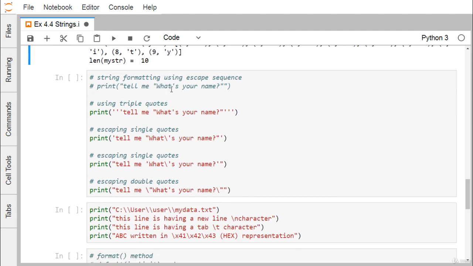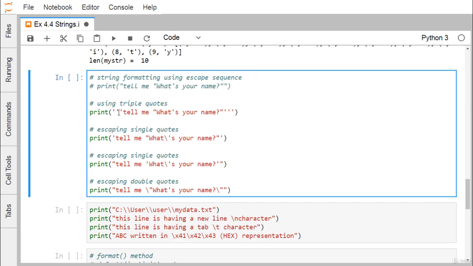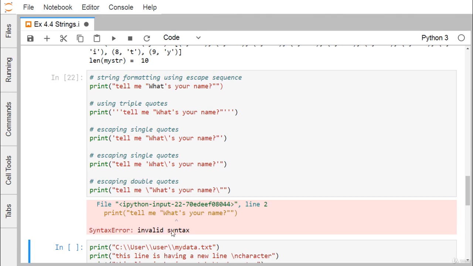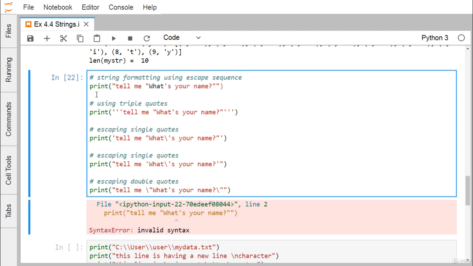Now we shall deal with single quotes and double quotes. Let us suppose I am going to print this one. When I print this, it is producing an error. Why error? Because there is one double quote inside, so it will take this double quote as the terminating double quote. That's why it is causing an error here. It also says invalid syntax because the quotes are not matching, so the quotes are not balanced.